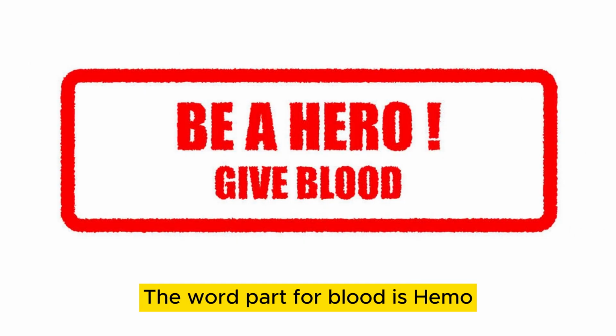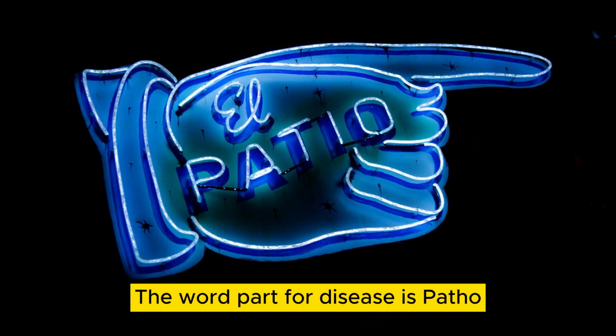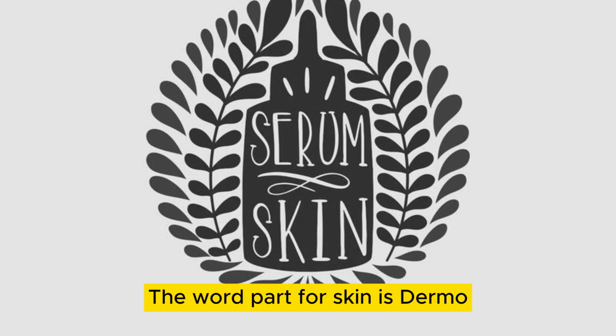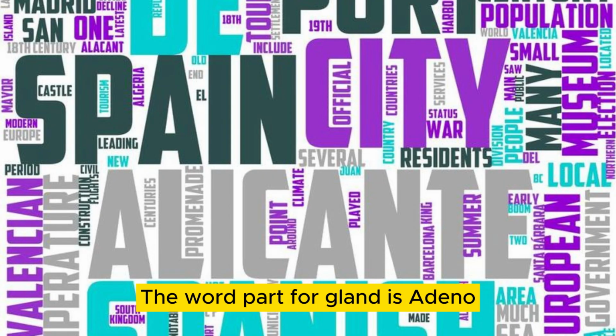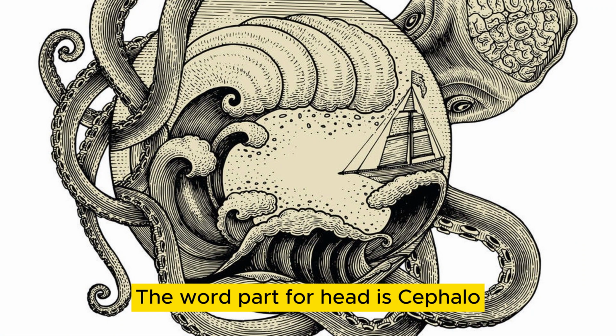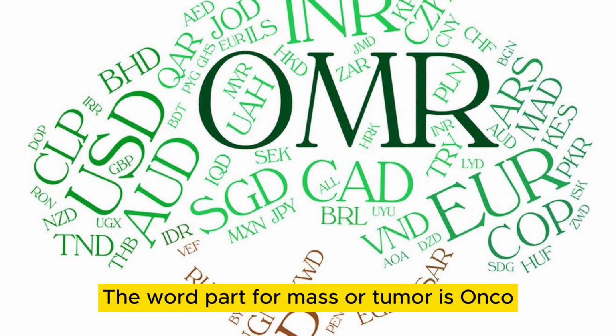The word part for blood is hemo. The word part for disease is patho. The word part for skin is dermo. The word part for stomach is gastro. The word part for gland is adeno. The word part for head is cephalo. The word part for mass or tumor is onco.